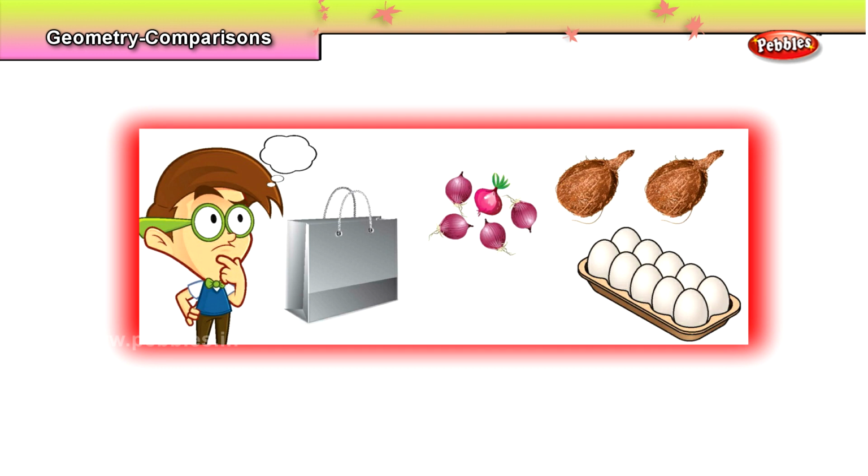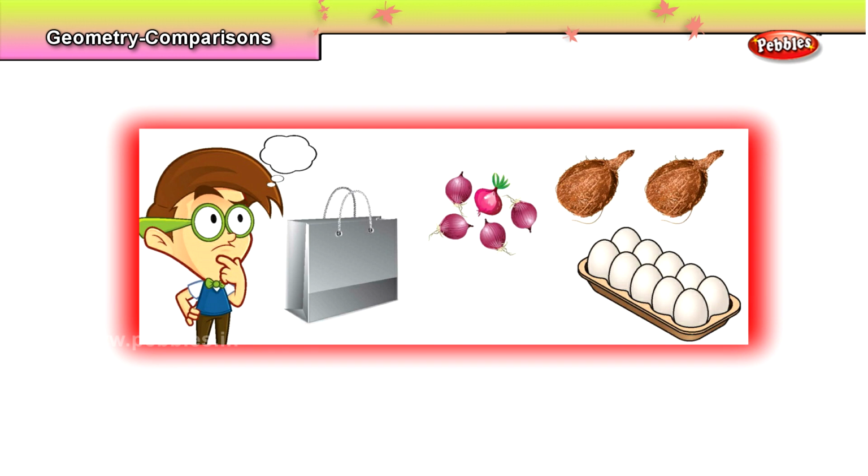Now, what items do we have? We have got few turnips, we have got eggs, and we have got coconut. Wow, you all like coconut? Very good. So now, how do we place them? Which items should be kept on the bottom of the bag? Very good. We will be keeping the coconut in the bottom of the bag.